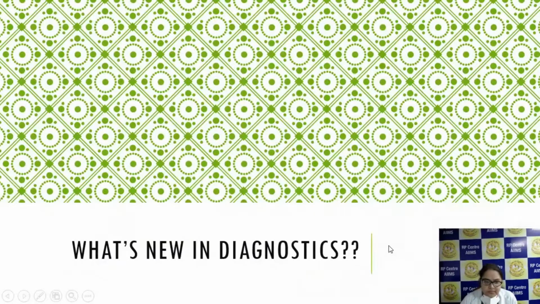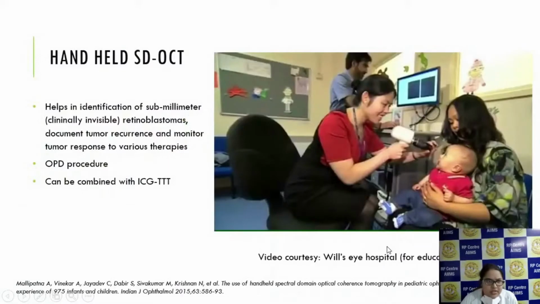Now what's new in diagnostics? We have something called handheld spectral domain OCT. This OCT was introduced for identification of sub-millimeter clinically invisible retinoblastoma, the tumors which are less than 1 millimeter. It can also document tumor recurrence and monitor tumor response to various therapies. This can be done as an OPD based procedure also, and it can be combined with ICG TTT. For this procedure, general anesthesia is not required.